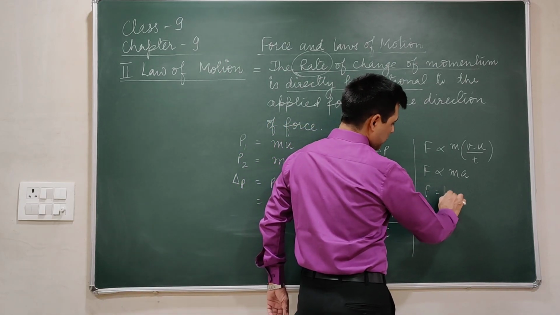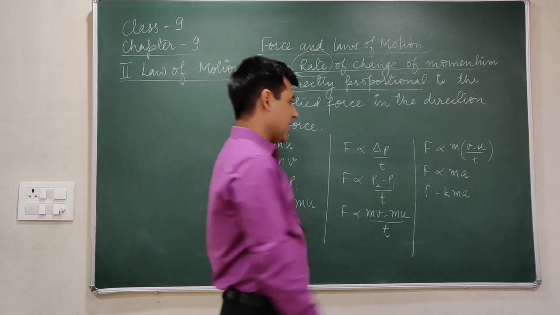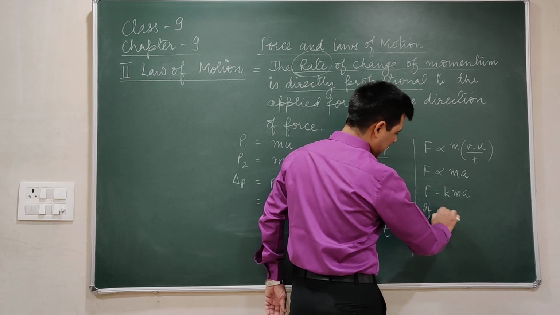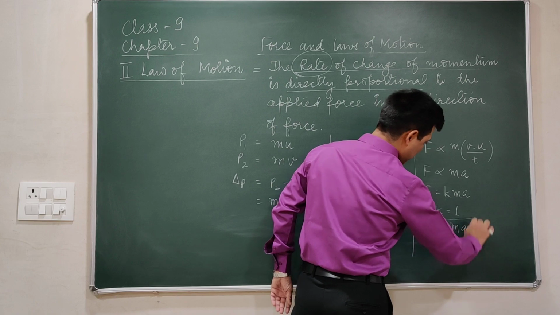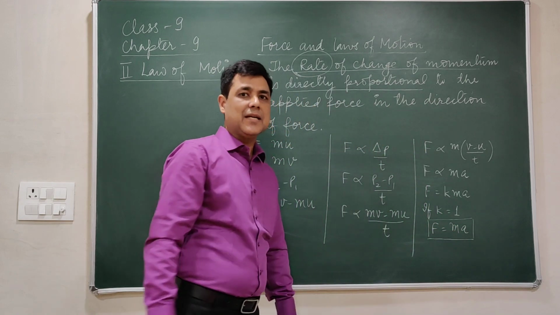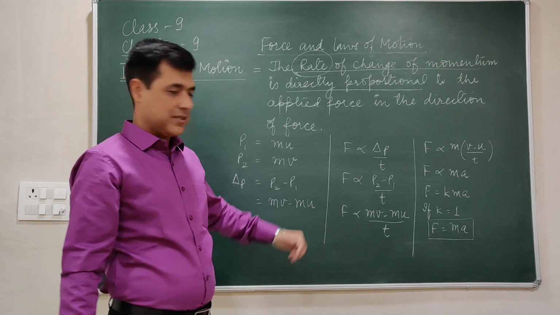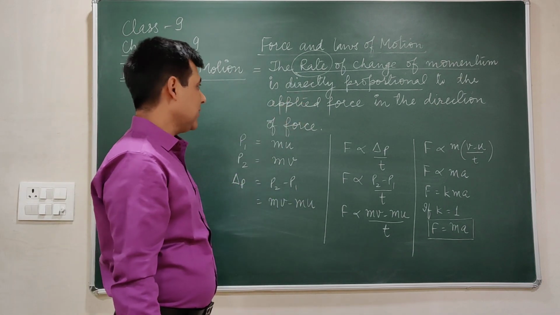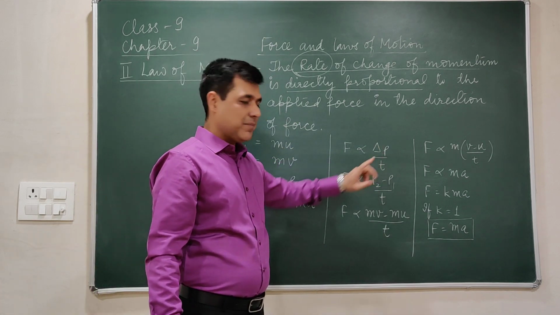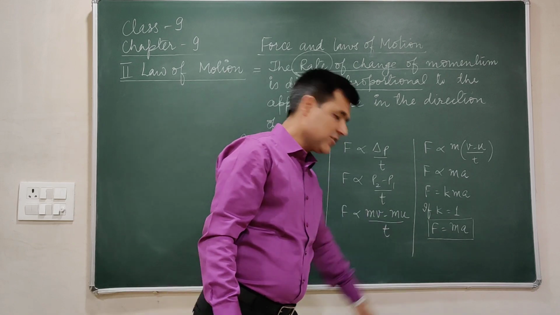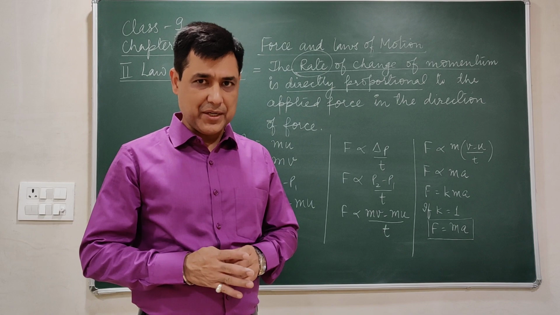Now F is equal to kma, where I have taken k as a constant of proportionality, and if the value of k is 1, we can write F is equal to ma. So F equals ma is an application of the second law of motion that we can derive in this format. The rate of change of momentum is directly proportional to the applied force in the direction of force. It can be written as F proportional to delta p by t, and one of its applications is F proportional to ma. Now I just want to relate it with some daily phenomena.